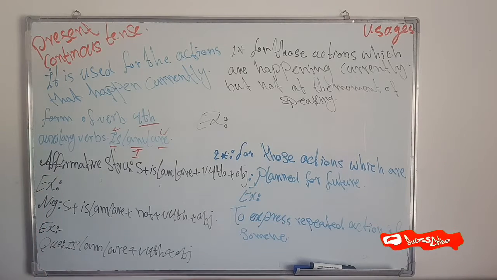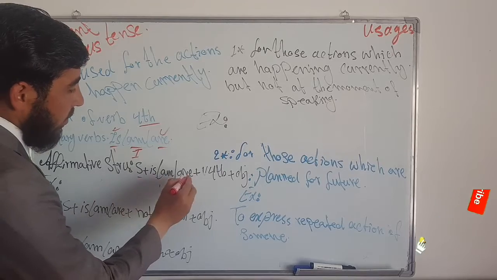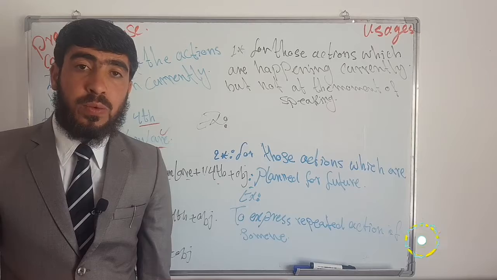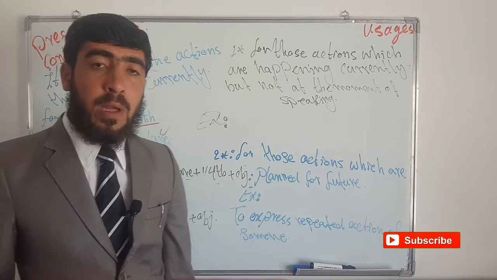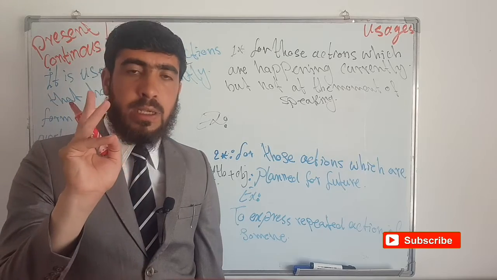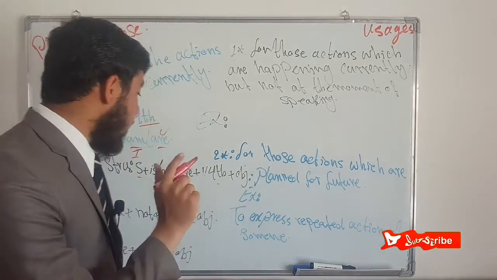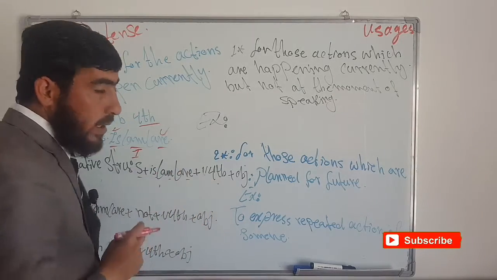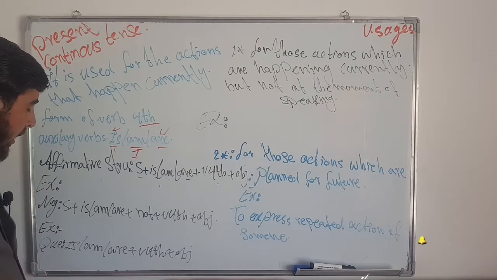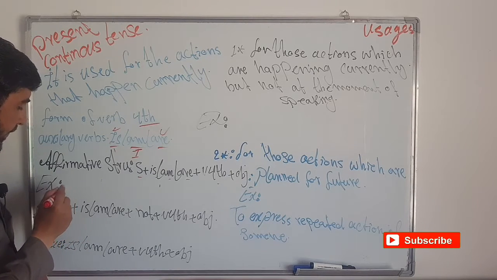Affirmative structure is subject plus is or am or are plus verb fourth form. Friends, concentrate on the verb fourth form. We have four forms of a verb, for example, write, wrote, written, writing, right? And the verb fourth form should come here in the present continuous tense. Let me use an example for more clarification.